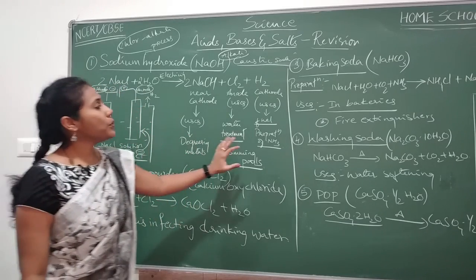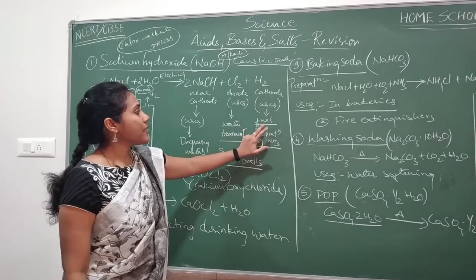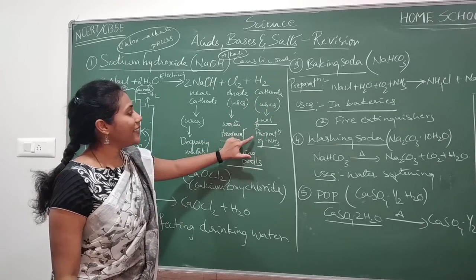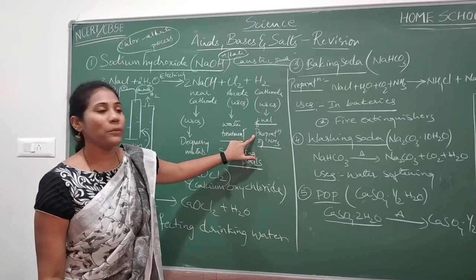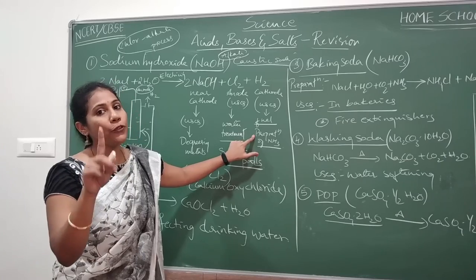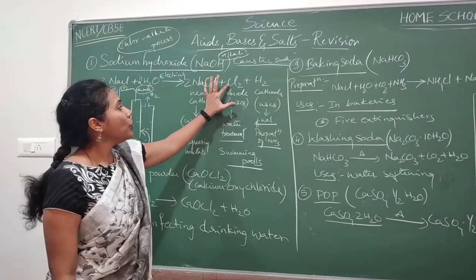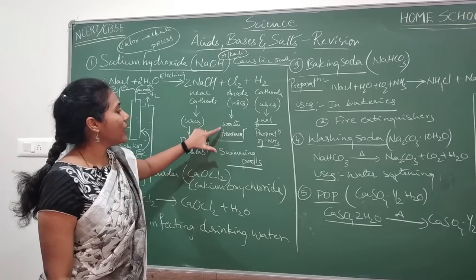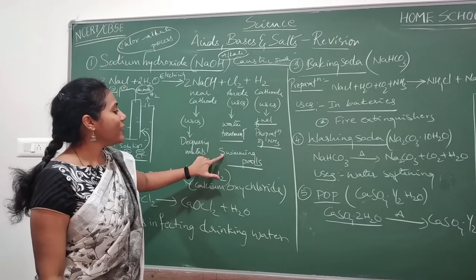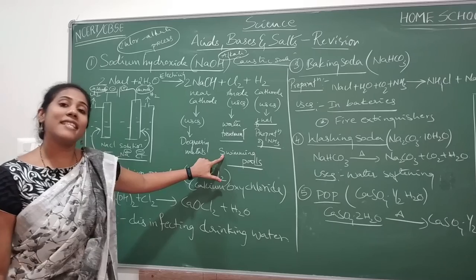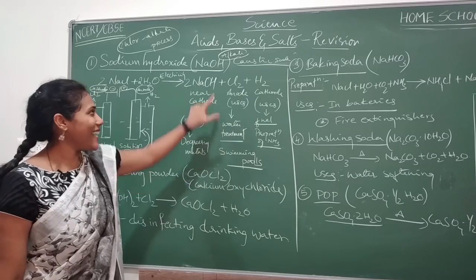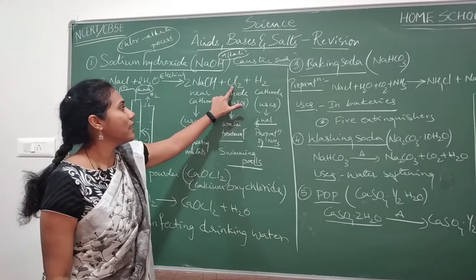Coming to their uses, hydrogen gas is used as a fuel and for the preparation of ammonia. At least 2 uses you have to remember for every component. Chlorine gas is used in water treatment, and it is also used in swimming pools as a disinfectant. It has the capacity to kill germs, that's the reason.